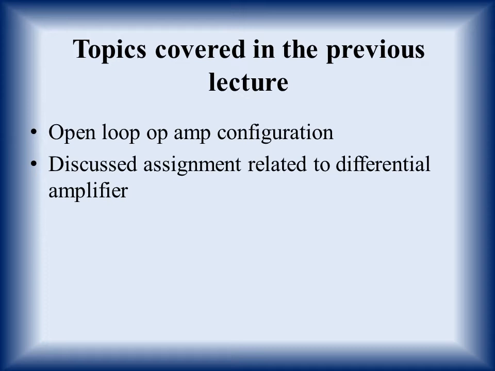The output signal is very large, but there are two barriers beyond which the amplifier cannot show amplification. These two barriers are the power supplies given to the op-amp, plus VCC and minus VEE. These are also called plus Vsat and minus Vsat, the positive and negative saturation voltages. Now first of all, we'll discuss the limitations of open loop op-amp configuration.